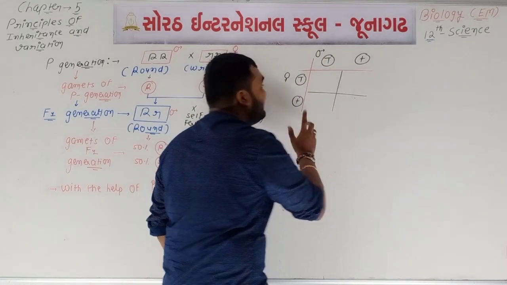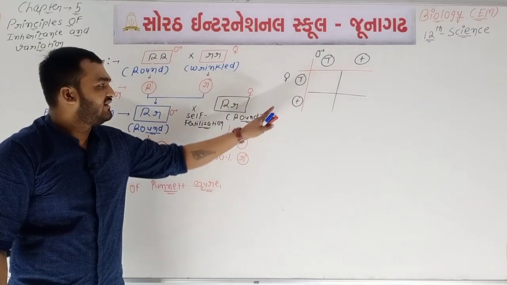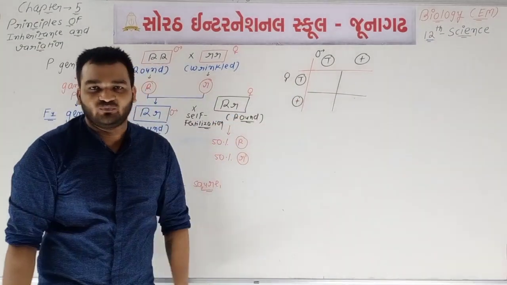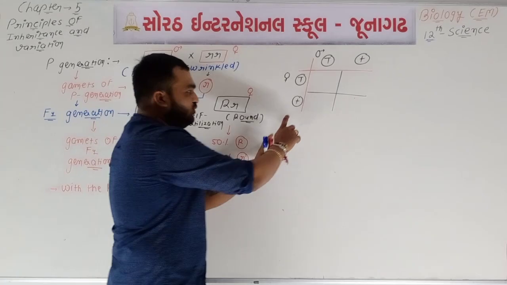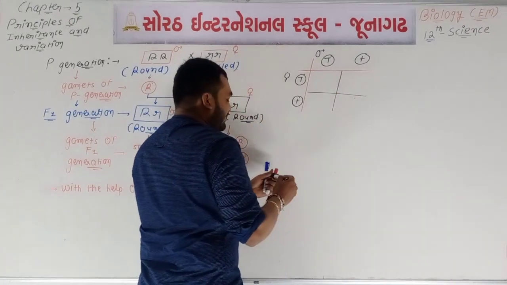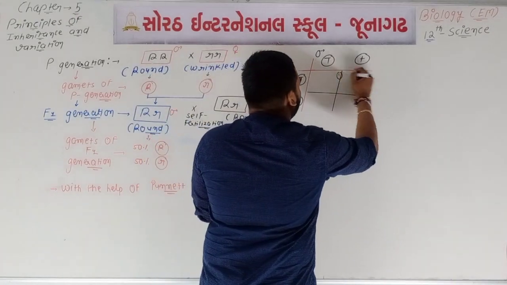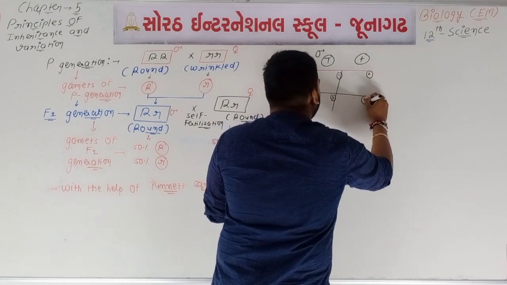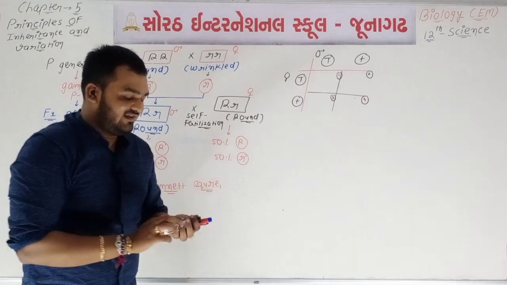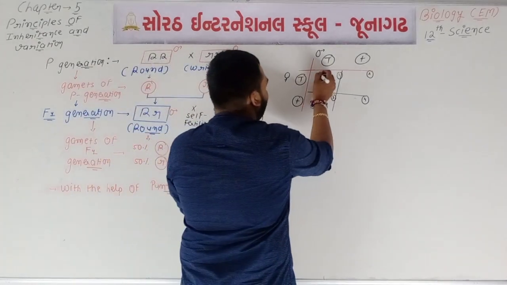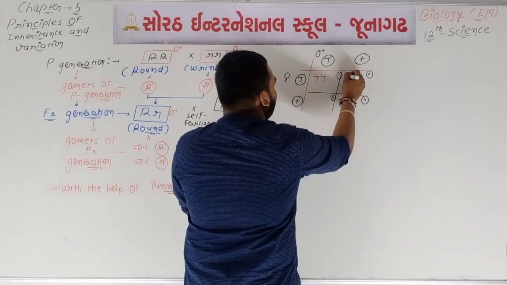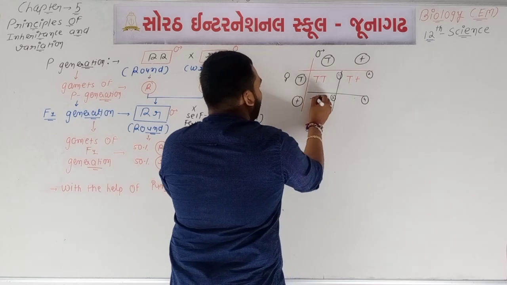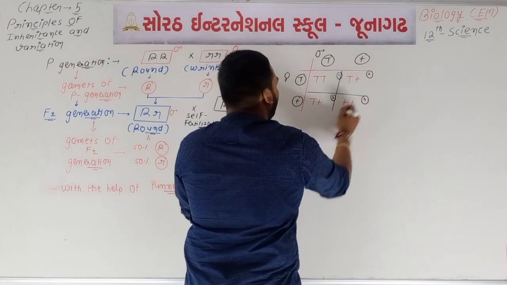How many possible genotypes are there? 2 multiplied by 2 is equal to 4. So total 1, 2, 3 and 4 possible genotypes are there.